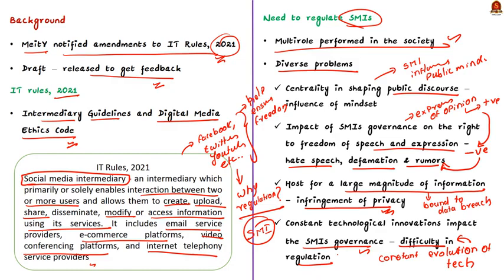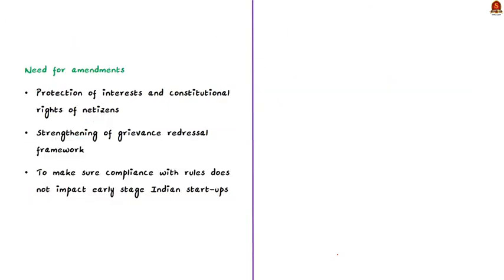All these are the reasons and the issues why it is important for the government to update their regulatory framework to face the challenges associated with social media intermediaries. And this is exactly why the IT Rules 2021 came into existence. And the amendment that we are seeing today is one such step to cope up with the emerging challenges.